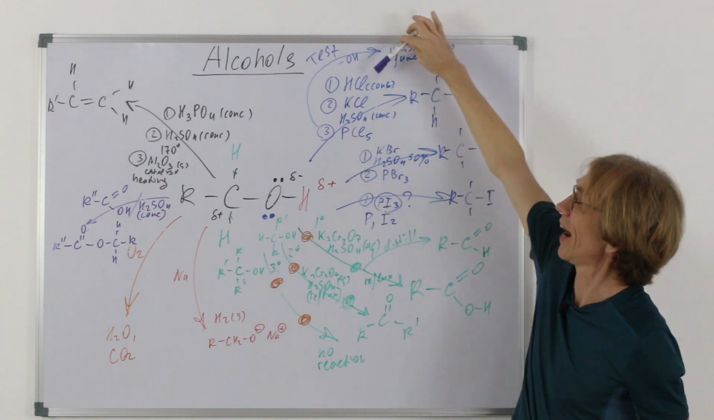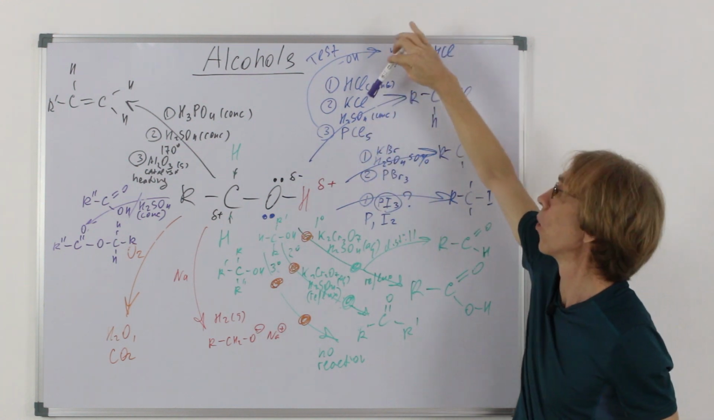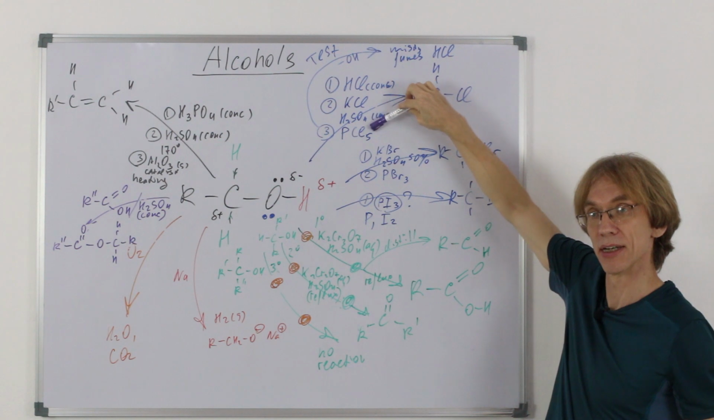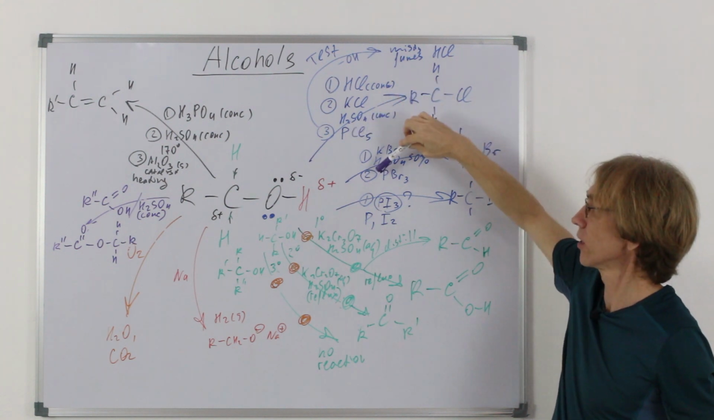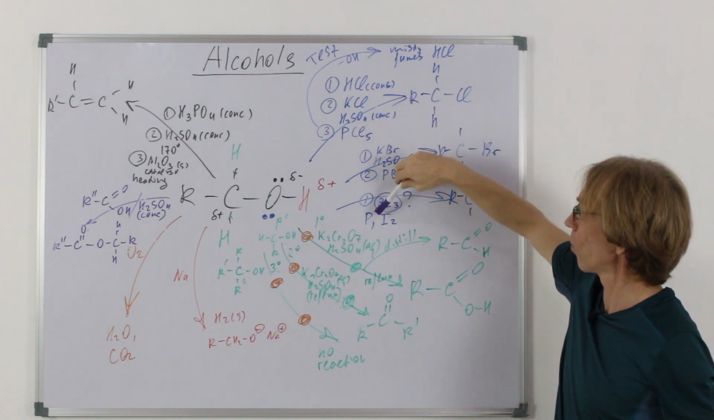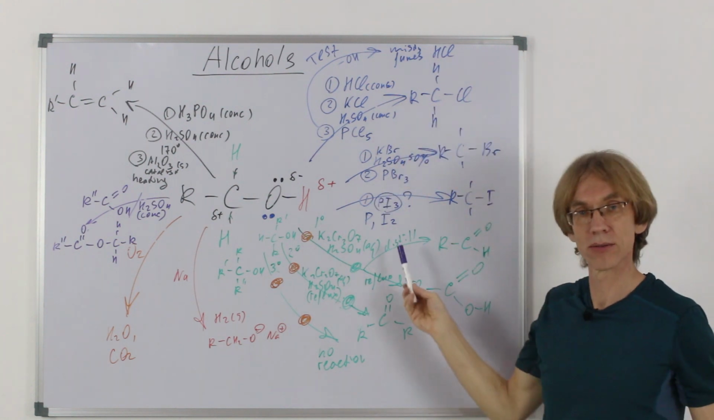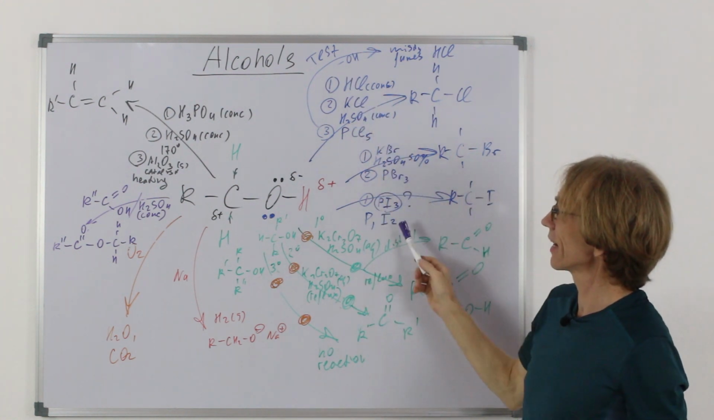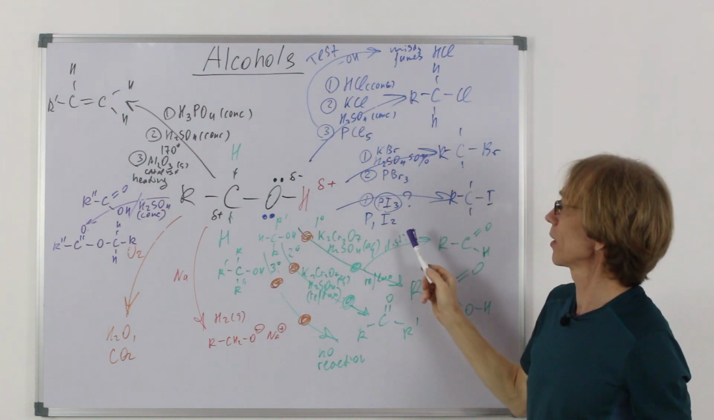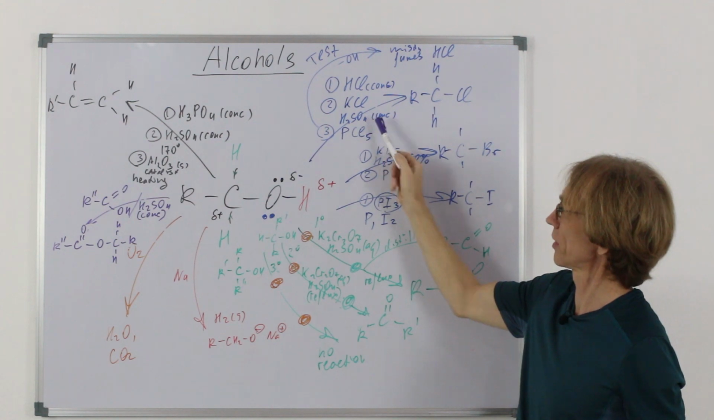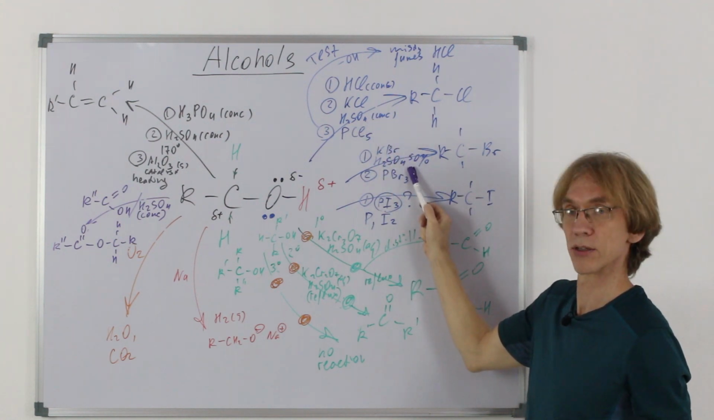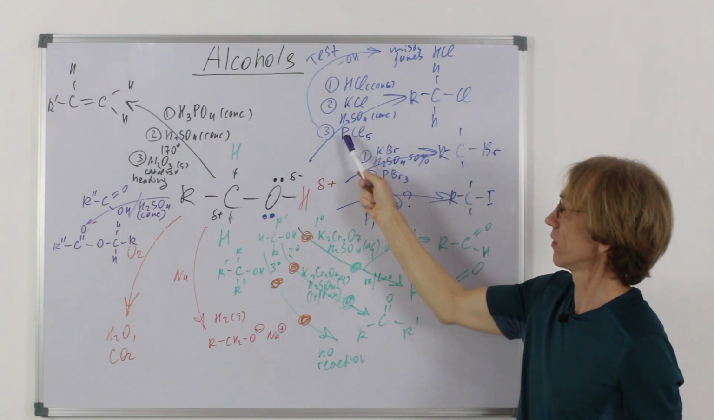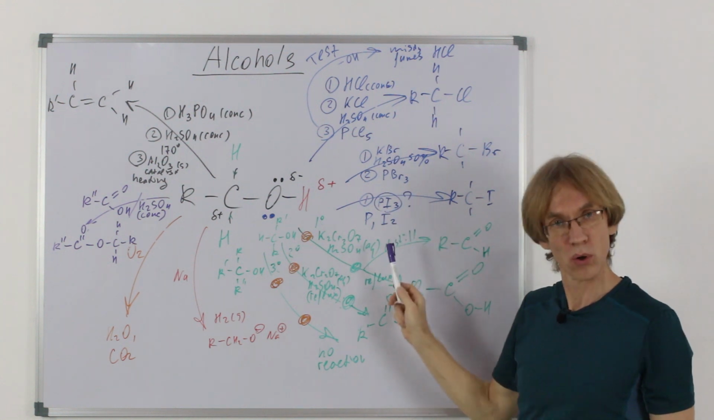So you need either hydrogen chloride, hydrogen bromide, or complexes with phosphorus, phosphorus halides: phosphorus pentachloride, phosphorus tribromide, or phosphorus triiodide, which is made in place in the reaction of phosphorus and iodine. So heating under reflux sometimes is needed. Here hydrogen chloride is prepared in place, here hydrogen bromide is prepared in place. So again, hydrogen halides work, and phosphorus halides work always.